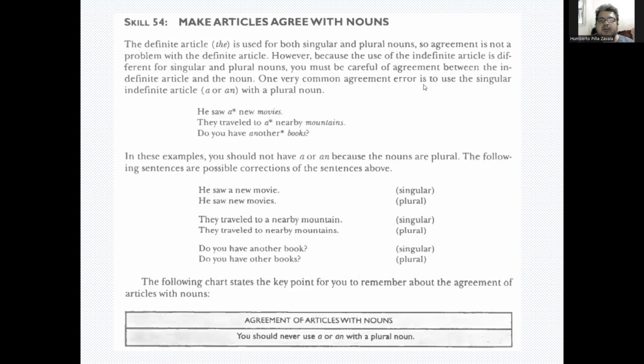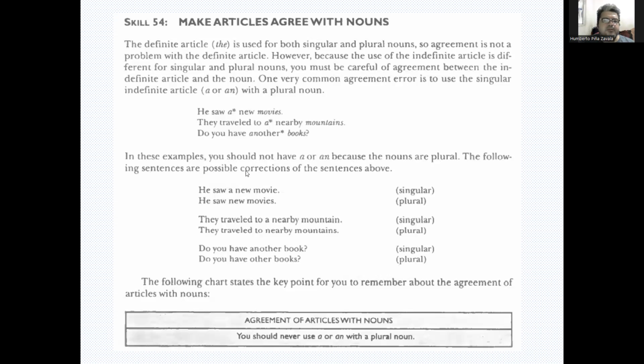One very common agreement error is to use the singular indefinite article a or an with a plural noun. He saw a new movies, right? So movies is plural, and a is an article for singular countable nouns, so they don't match. There is no agreement. They travel to a nearby mountains. Mountains is plural again. And do you have another books? Books is plural. So in these examples, you should not have a or an because the nouns are plural.